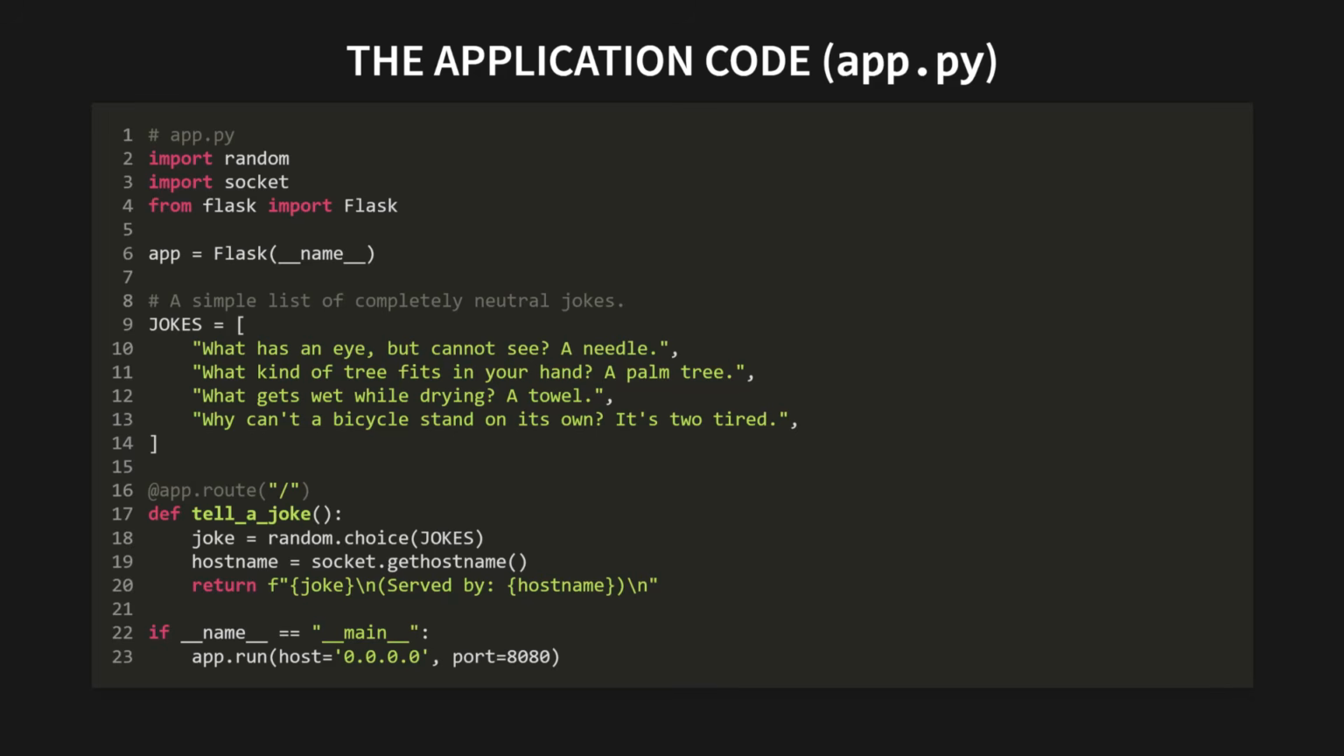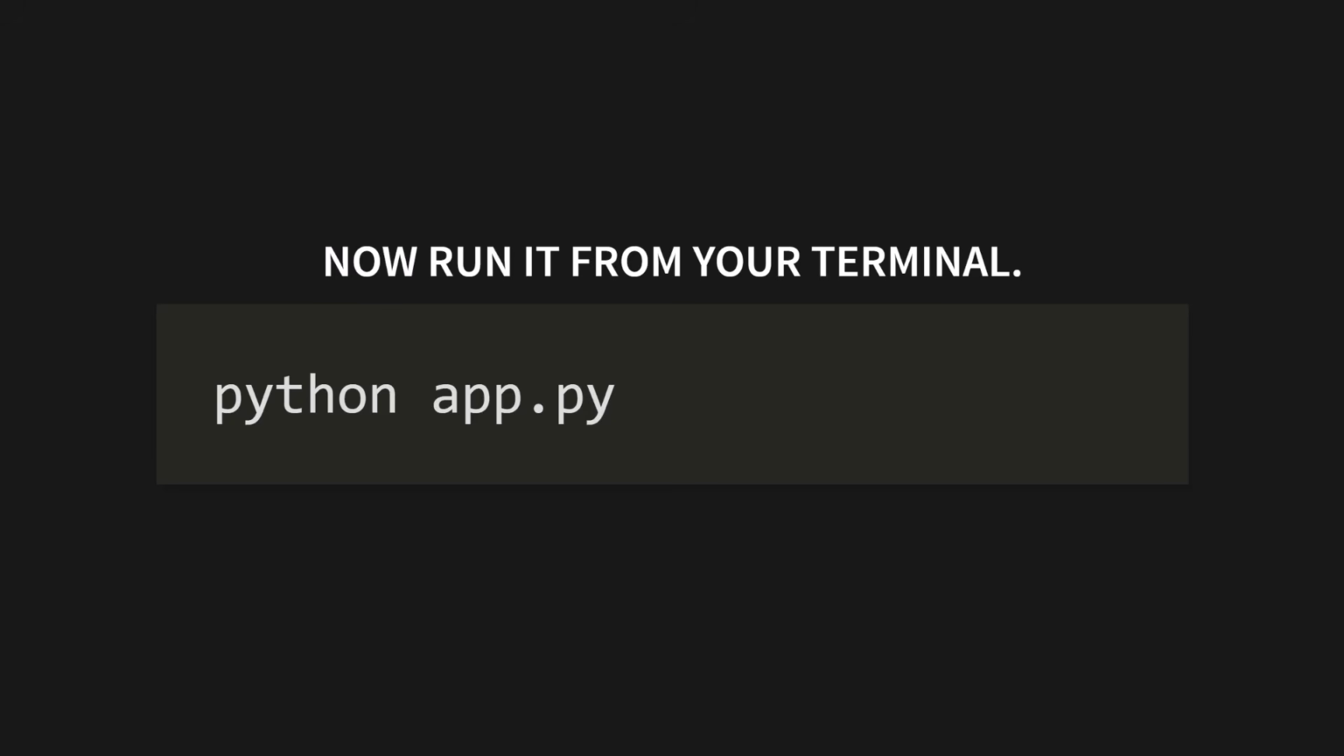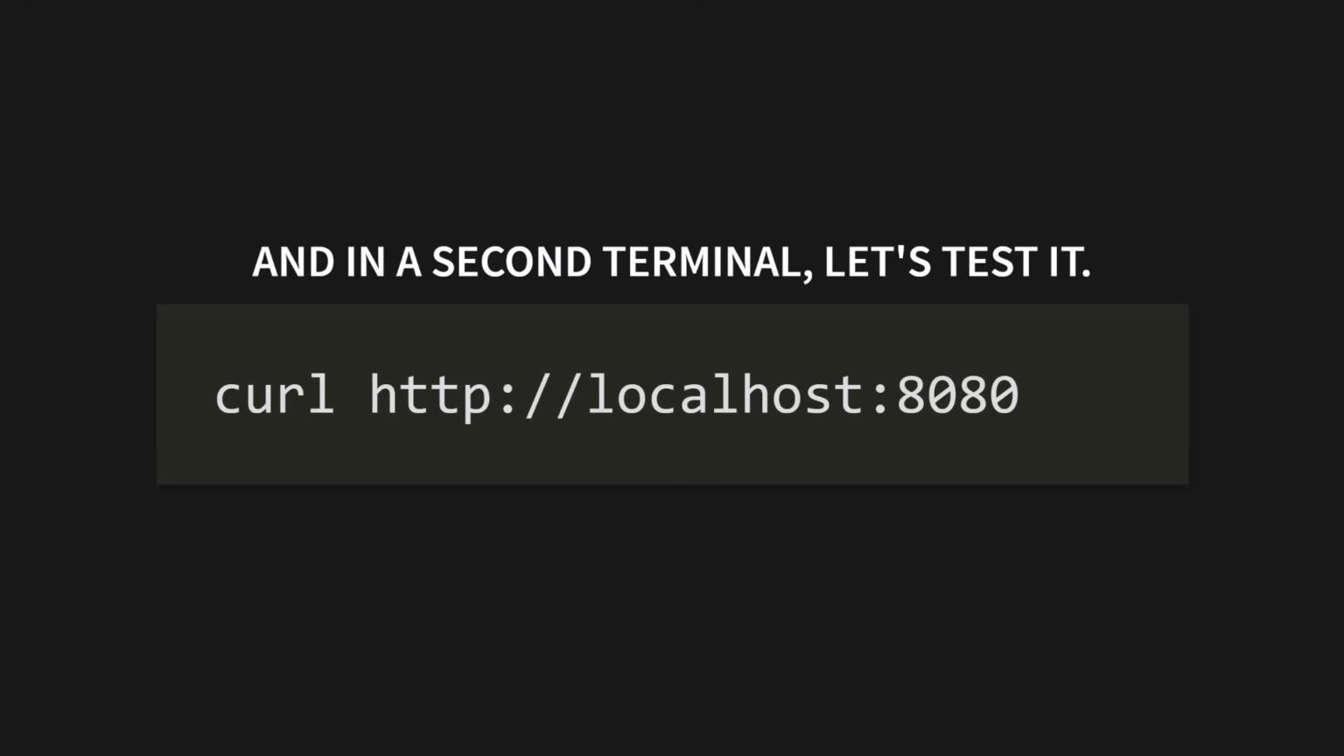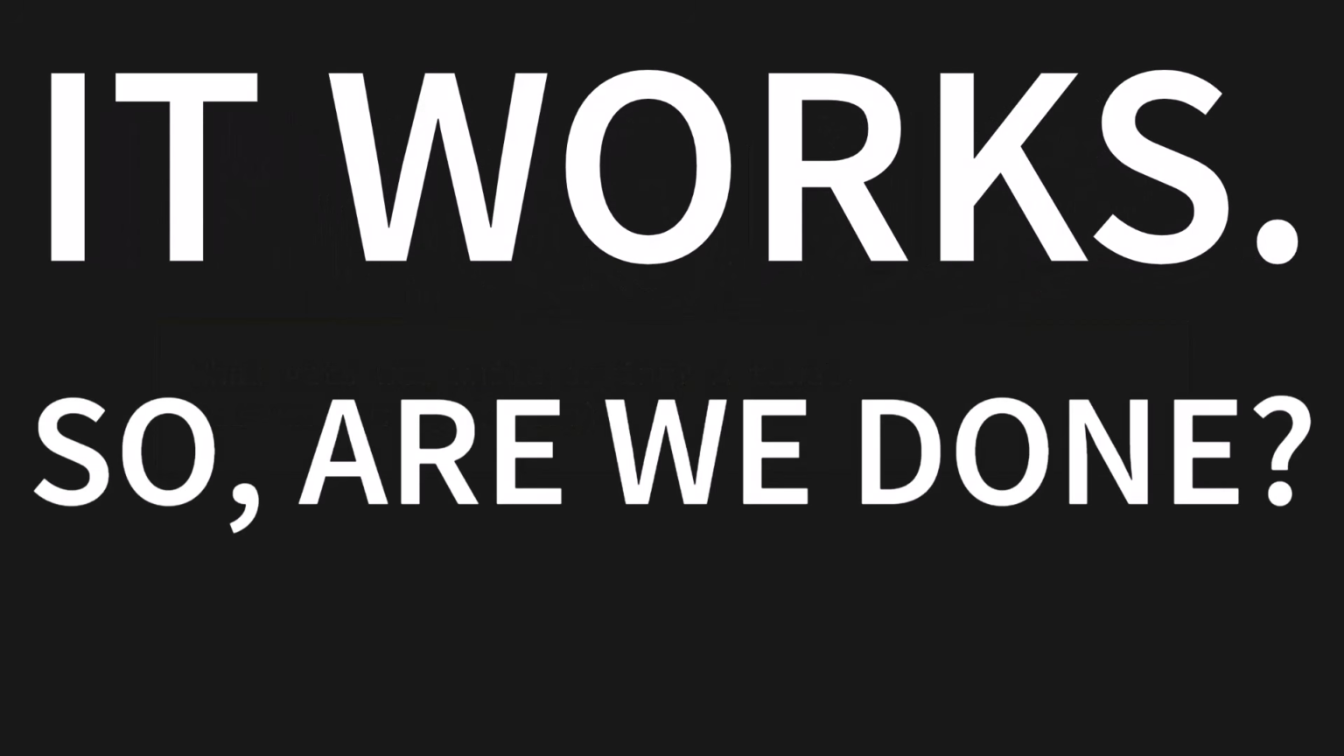Got it? Good. Now run it from your terminal. Just type python app.py. And in a second terminal, let's test it. Type curl http://localhost:8080. You should see something just like this. A joke. What gets wet while drying? A towel. Followed by a second line, served by my laptop, or whatever your computer's name is. It works. So, are we done?